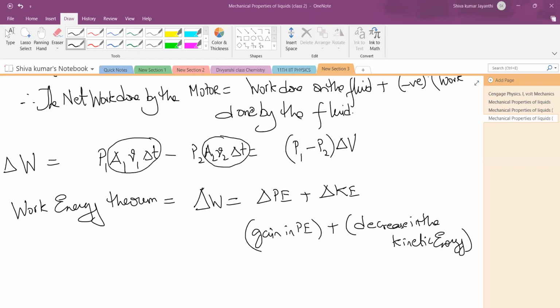So, see the gain in the potential energy plus decrease in the kinetic energy. How can I be so sure there is a decrease in the kinetic energy? Just go up and check. V1, the entry velocity, is more than the exit velocity. How can I say that? Can you see that? In the diagram, it's very clearly apparent.